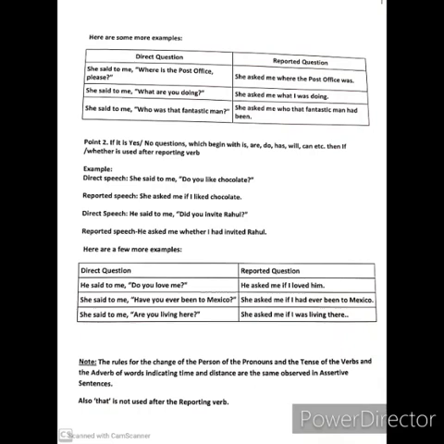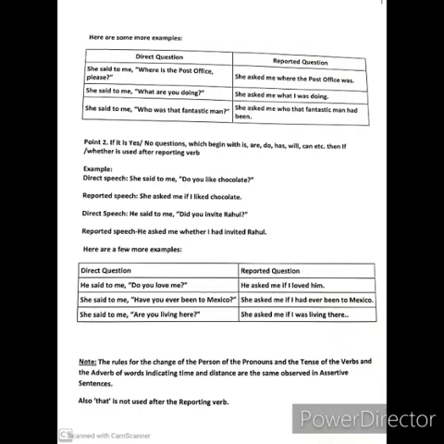So, do you like chocolate? It is written with the do verb. So it has become if I liked chocolate. Did you invite Rahul? Whether I had invited Rahul. You see, I have changed asked also. In all the cases you notice said becomes asked, and I am changing the tense according to the change of the tense. Do you like chocolate? If I liked chocolate. Simple present becomes simple past tense.